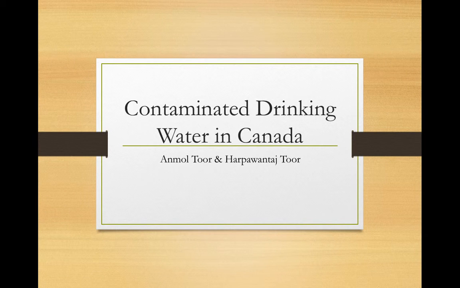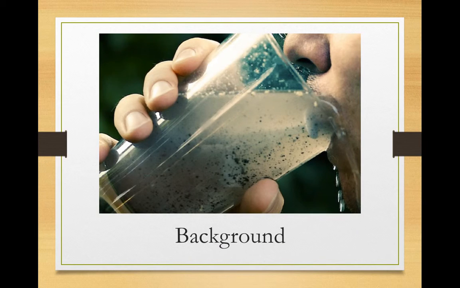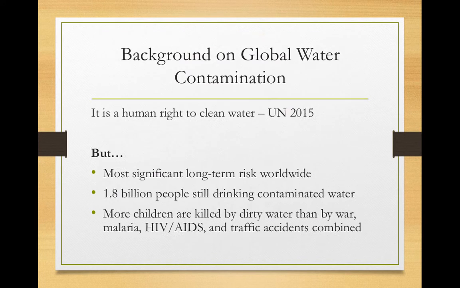Contaminated drinking water in Canada. Some background on this global health problem. The UN recognized in 2015 that it is a human right to clean drinking water, but we still see that this is the most significant long-term risk worldwide. There are 1.8 billion people currently still drinking contaminated water. More children are killed by contaminated drinking water than by malaria, war, HIV and AIDS, and traffic accidents combined.